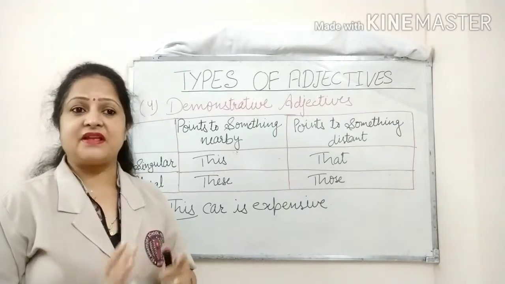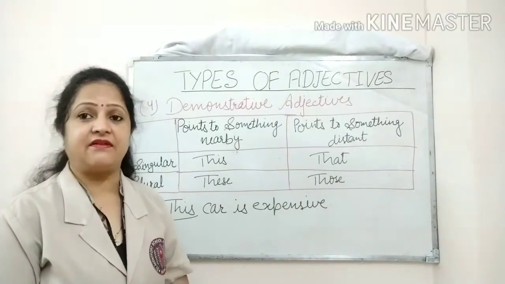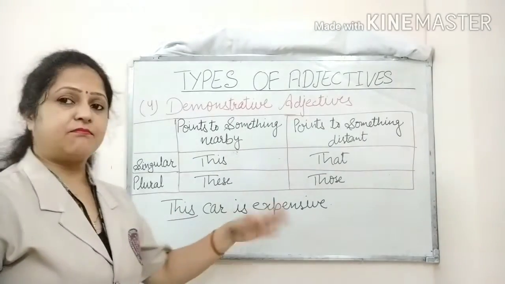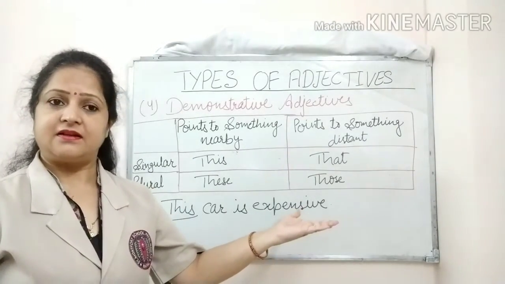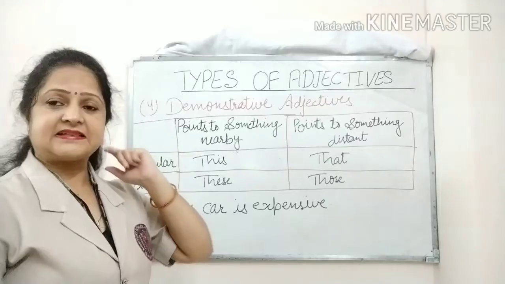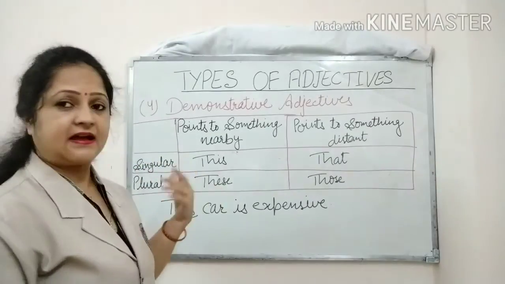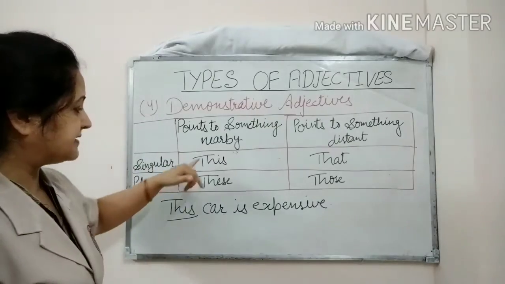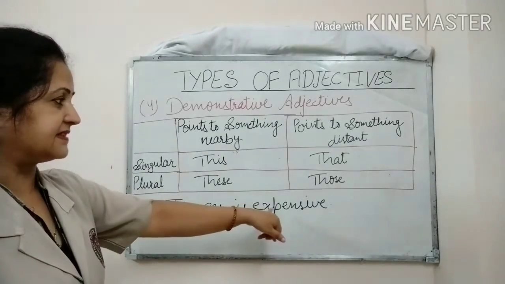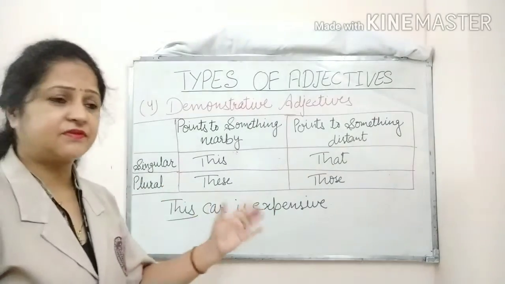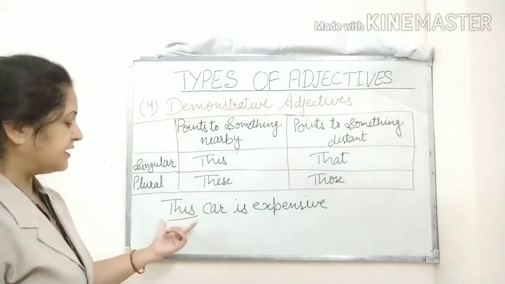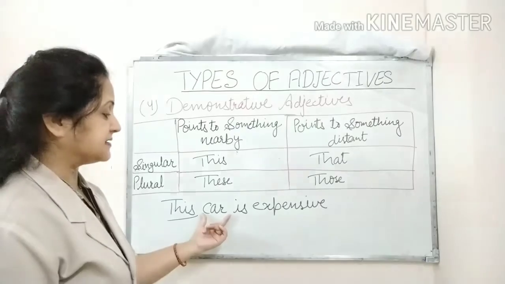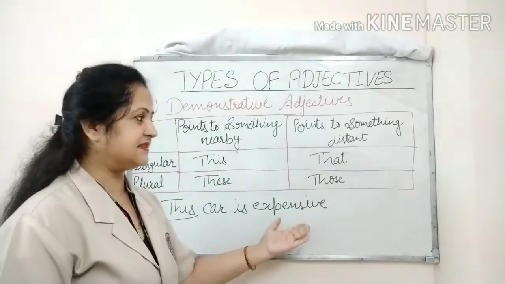If in place of this car is expensive, I write this is my car, then here this is functioning as a pronoun, not an adjective. The same type of examples we can take for these. In place of this we can write these: these cars are expensive.